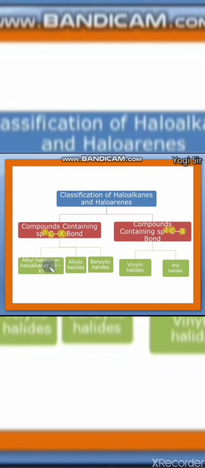Now even this has subtypes. The first one is alkyl halides, or haloalkanes. Here also it is bonded on sp3 carbon. Second is allylic halide, or allyl halide, and third is benzylic halide, or benzyl halide. In all these three, halogen is bonded on an sp3 hybrid carbon atom. Same way, the second type is halogen bonded on sp2 carbon. One is vinylic halide, or vinyl halide. Second is aryl halide, aryl or phenyl.